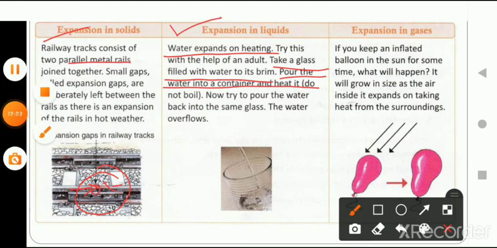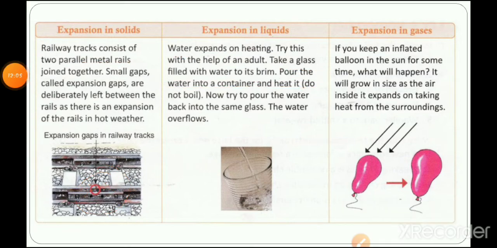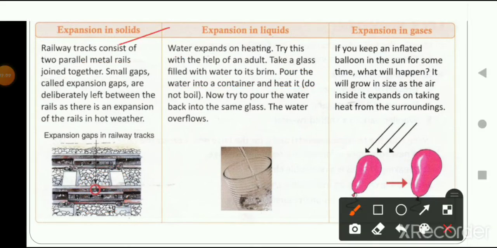Okay students, we have talked about expansion of solids, right? And expansion of liquids. A general example in which we can see expansion of solids is railway tracks, where this is used. And I have given you an example as an activity which you can also perform at your home to see the expansion of liquid.